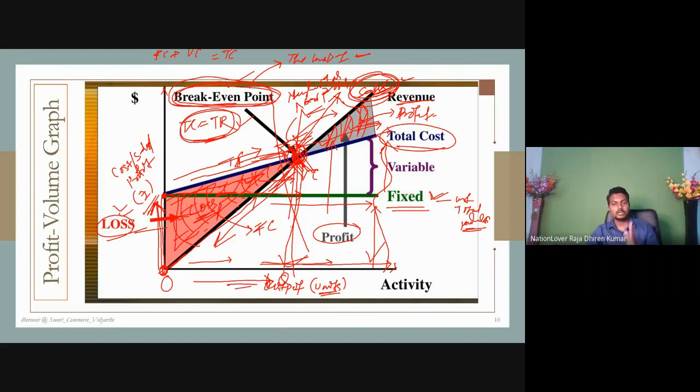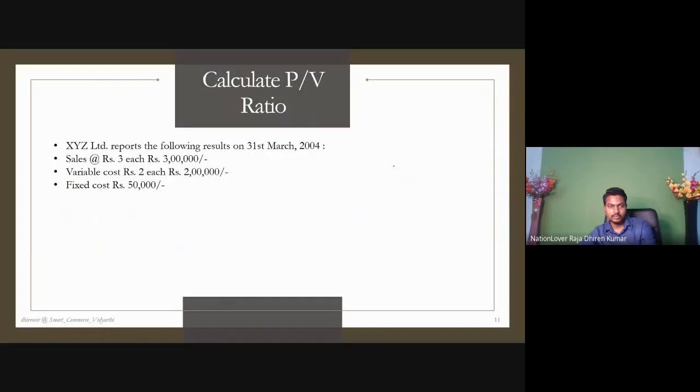Understand the point? So here I have already covered marginal cost, marginal cost techniques, marginal cost problems, and the break-even point is also explained. Next, looking at what I have written, calculation. There won't be time, let's move ahead. Calculate PV ratio. Is anything still unexplained that you couldn't understand?